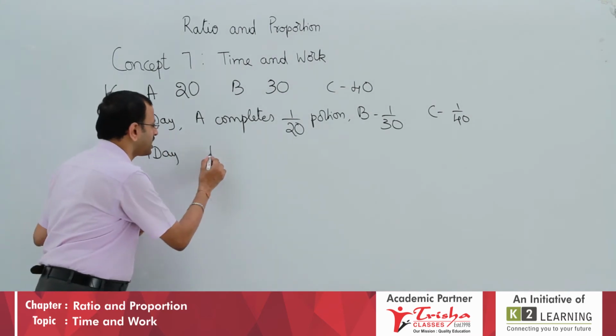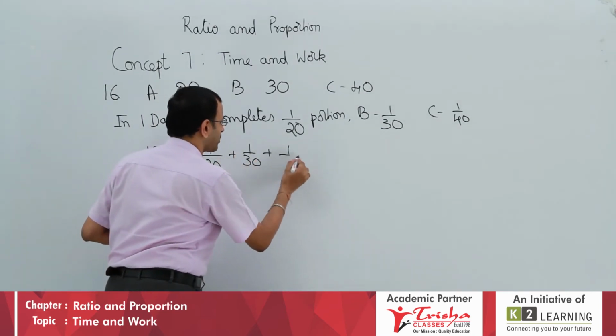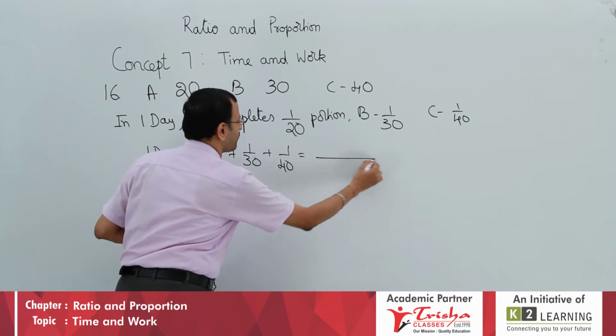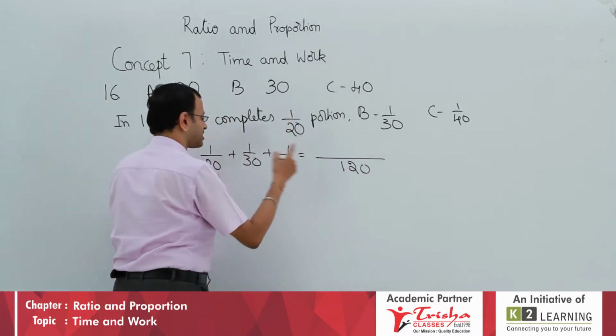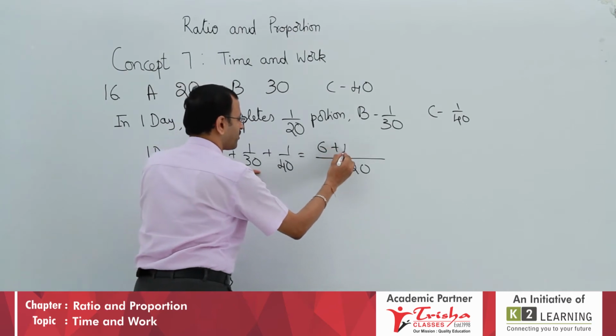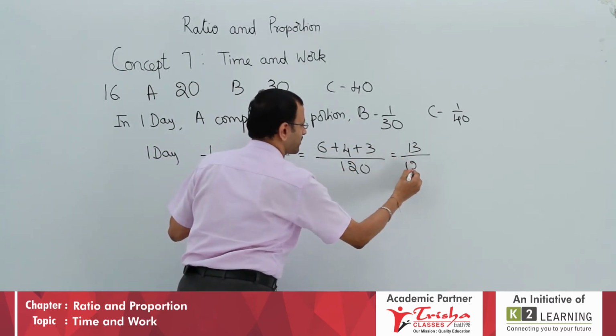In 1 day, you have to add A's work 1 by 20, B's work 1 by 30, C's work 1 by 40. LCM for 20, 30, 40 is 120. 6 plus 4 plus 3, so it is 13 by 120.